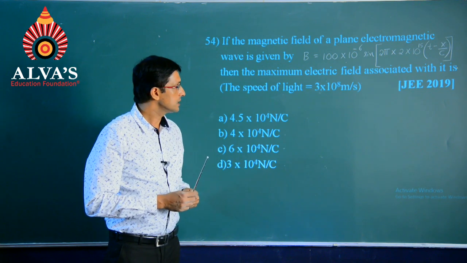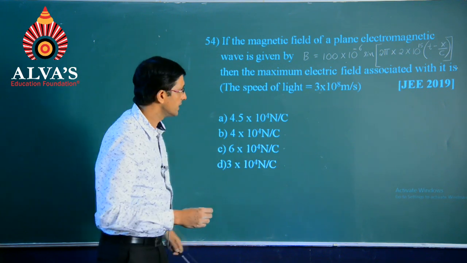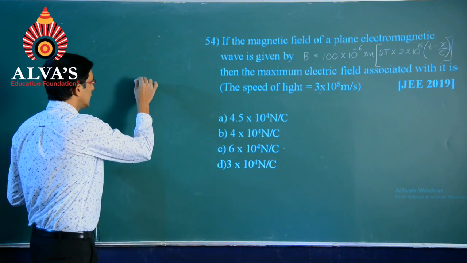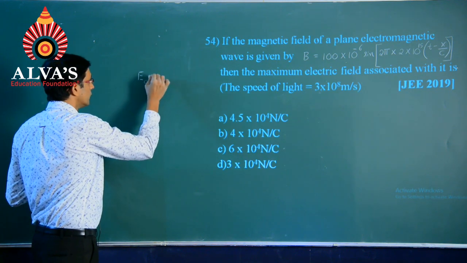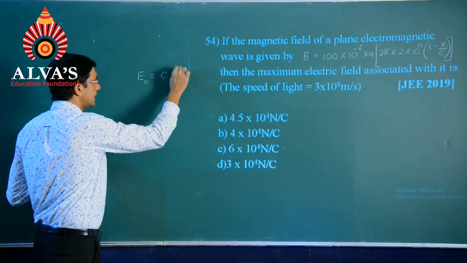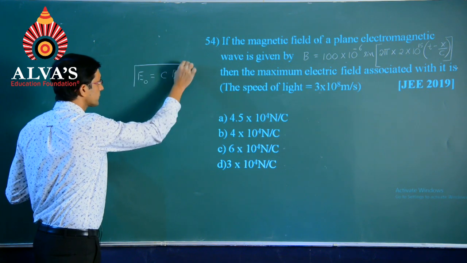So, for this question I say the relation between the two amplitudes E naught will be equal to C into B naught.